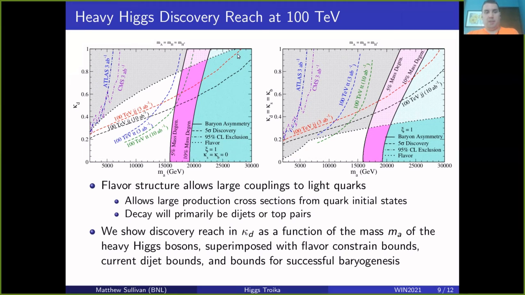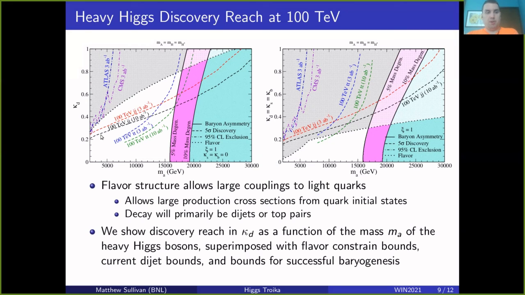And we have here in the shaded regions the region for successful baryogenesis given certain levels of mass degeneracy. So here for this C equals 1, successful baryogenesis requires masses of around 16 TeV or greater with 5% mass degeneracy. And we have here this dotted region, which is the flavor physics bound from the previous slides. This is D meson mixing again. This is a mix of D meson mixing and B to S gamma in the lower mass region here.